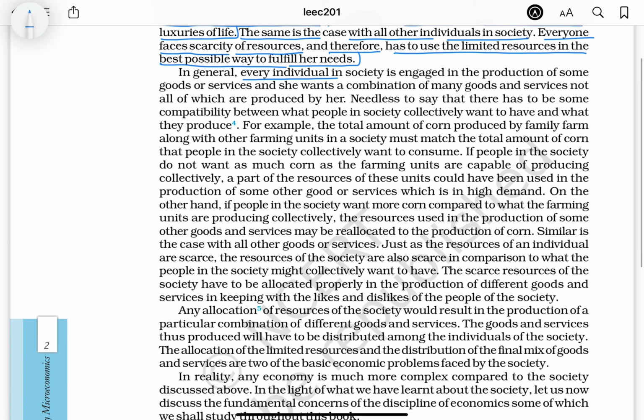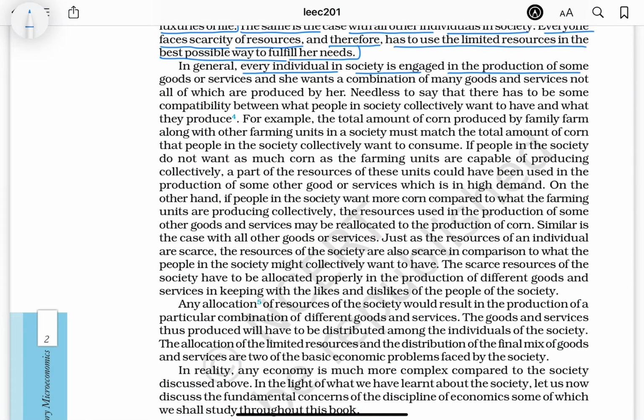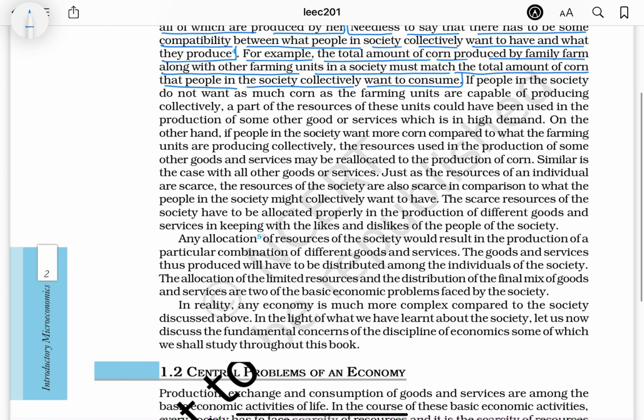In general, every individual in society is engaged in the production of some goods or services, and she wants a combination of many goods and services, not all of which are produced by her. Needless to say, there has to be some compatibility between what people in society collectively want to have and what they produce. For example, the total amount of corn produced by the family farm along with other farming units in a society must match the total amount of corn that people in the society collectively want to consume.